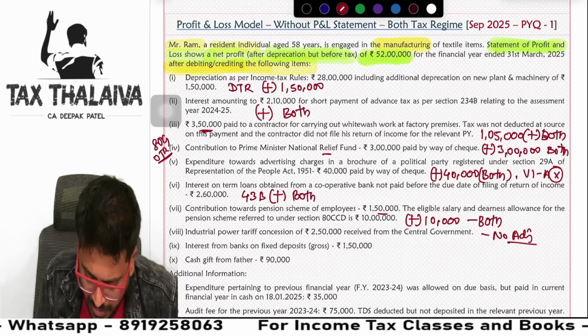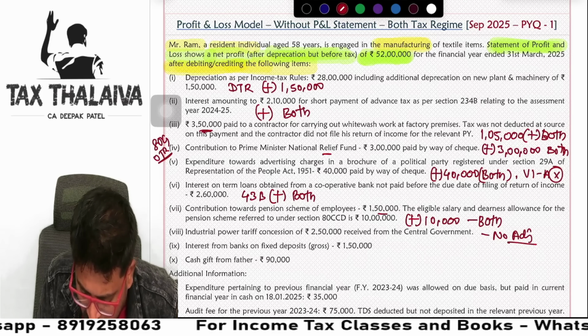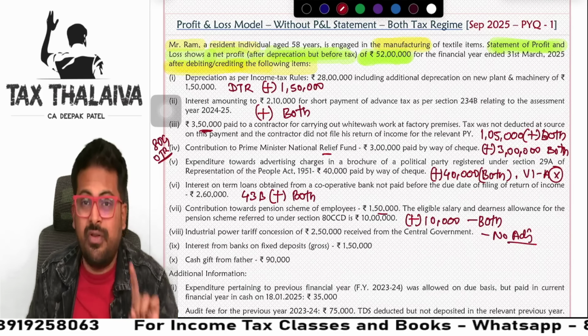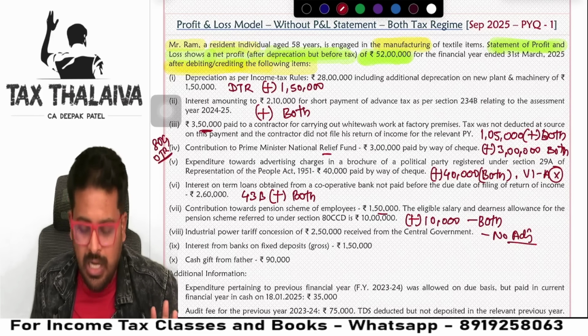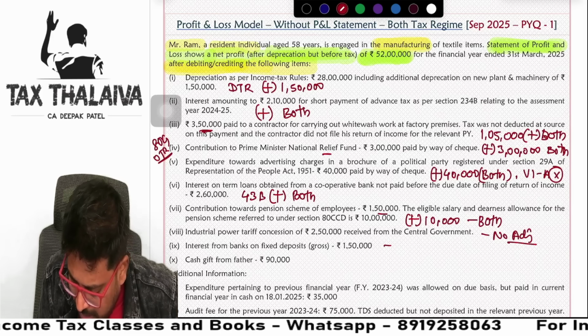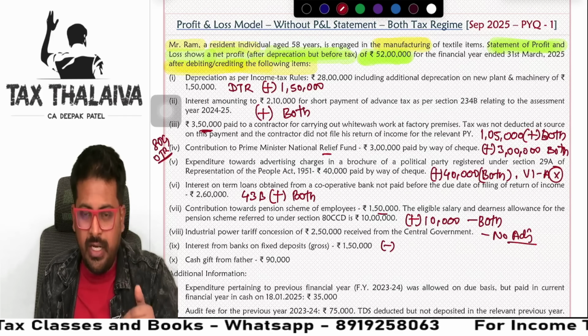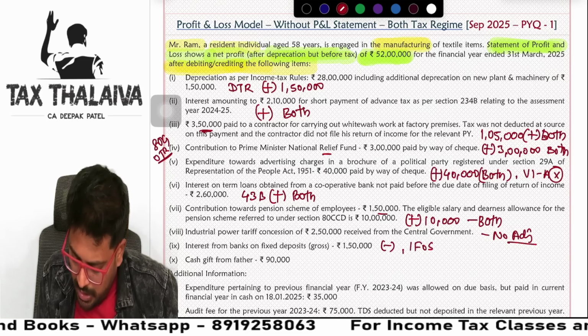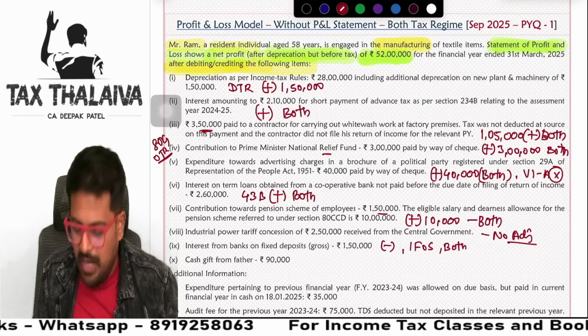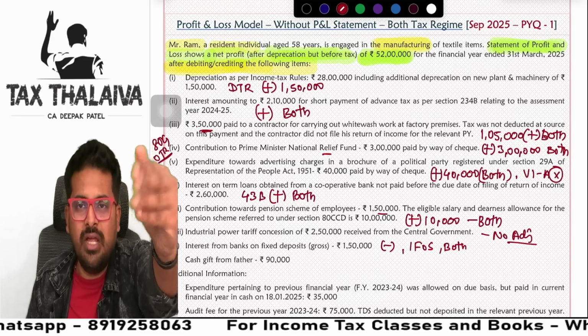Yes, next. Interest from banks on fixed deposits, 1,50,000. Guys, interest on fixed deposit is IFOS. No, how can it come to P&L account? So we will reduce from profit, and IFOS under both the tax regimes. We have to reduce, and under both the tax regimes IFOS we give.